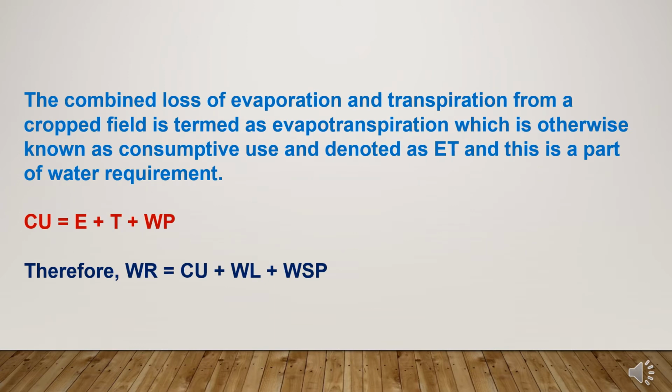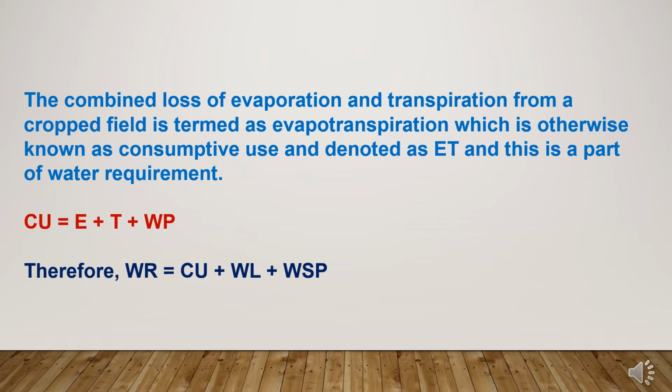Now water requirement in terms of consumptive usage. The combined loss of evaporation and transpiration from a cropped field is termed as evapotranspiration, which is otherwise known as consumptive use of water and denoted as ET, and this is a part of water requirement.